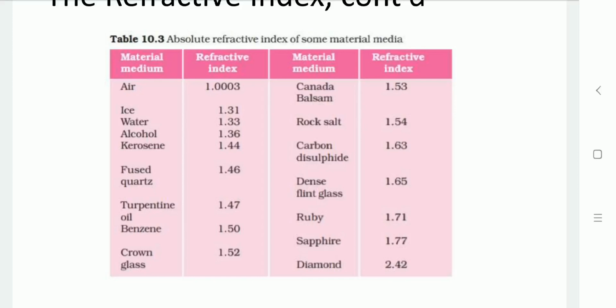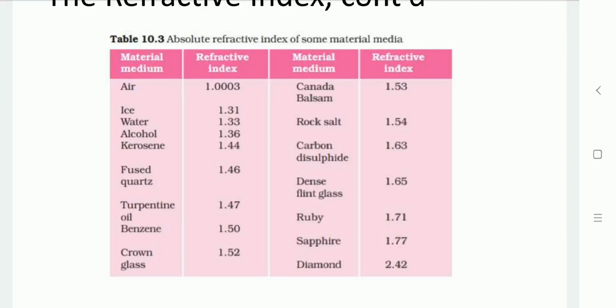It gives the ability of a medium to refract light. While comparing different mediums, a larger refractive index gives an optically dense medium, and a lower refractive index gives an optically rarer medium. So the speed of light is higher in a rarer medium and lower in a denser medium.